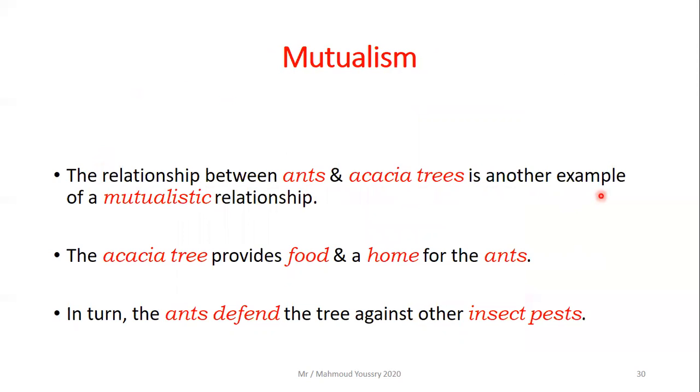Ants and acacia trees. This is another example of a mutualistic relationship. The acacia trees provide food and home for the ants. So this is the benefit for the ants. What about the tree? In turn, the ants defend the tree against other insects.